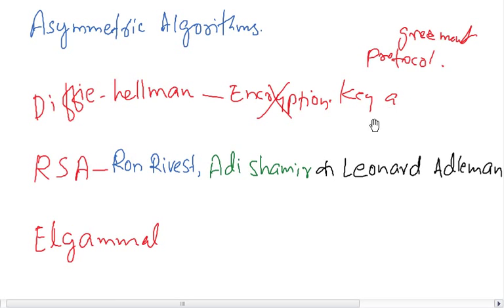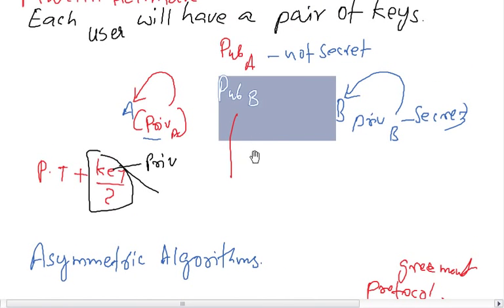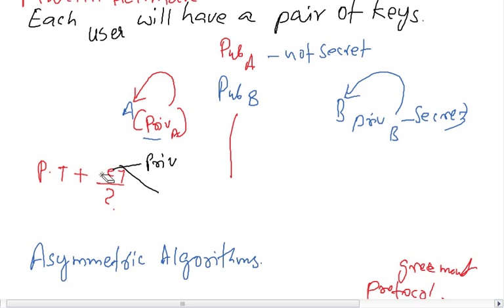Diffie-Hellman is a key agreement protocol, which means the public key can be transmitted. A's public key can be given to B, and B's public key can be given to A.